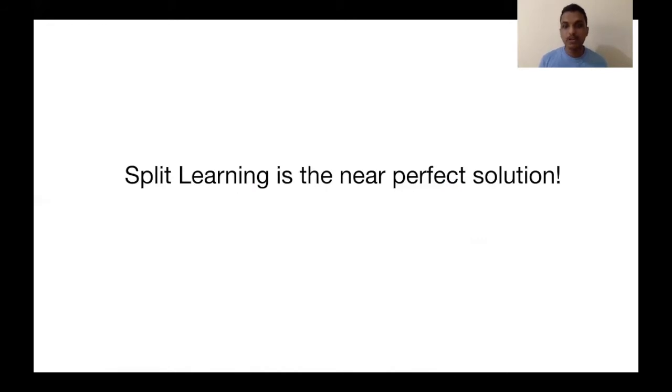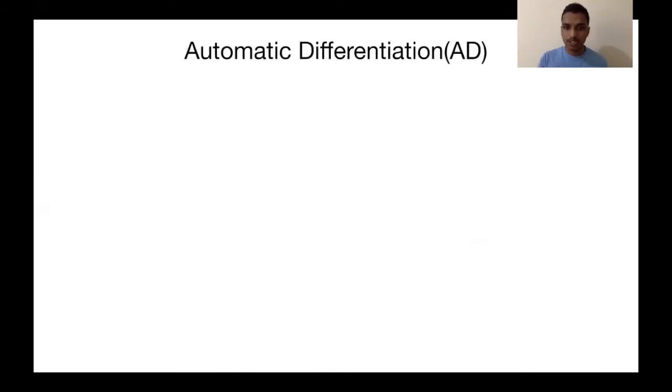Split Easy is a framework which you can easily integrate in your applications, especially on mobile devices, so that users can experience split learning in real time. And this is one of the first such frameworks to do this on mobile devices. While developing the framework, we faced quite a number of problems, but the main one was with automatic differentiation. Automatic differentiation is the algorithm which is used to train our neural networks.